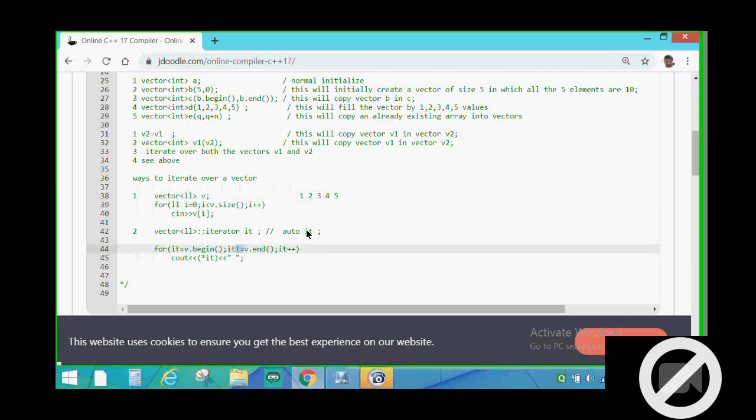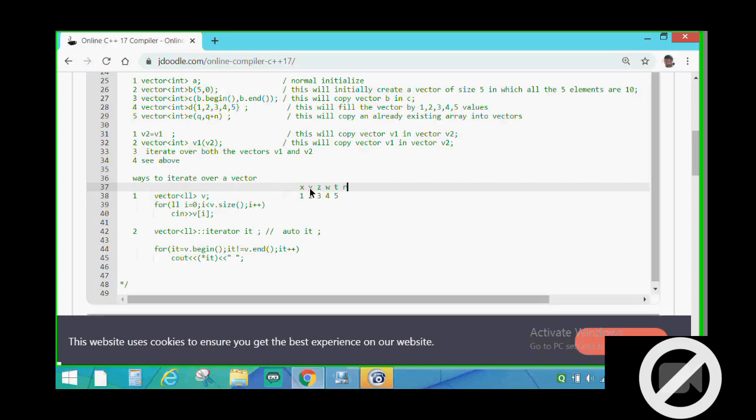Now v dot end. Why have we written not equal to v dot end? Because as I told you, v dot begin gives the address of the first element of the vector, but v dot end does not give the address of the last element. It gives the address just next to the last element. For example, let's say the elements are x, y, z, w, t, r. If the address of the first element is x, then v dot begin is x, and v dot end is not t, v dot end is r.